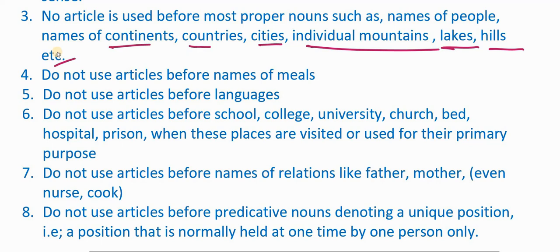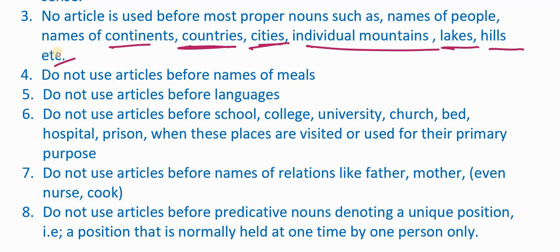For example, you don't say the Europe, the Asia, the North America, the South America, etc. You don't use articles before the names of countries such as the America, the India. You don't use articles because they are proper nouns. And you don't use articles even with the names of cities.